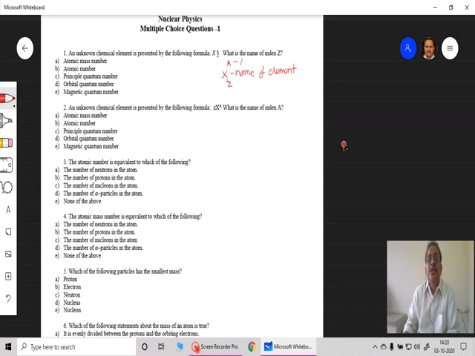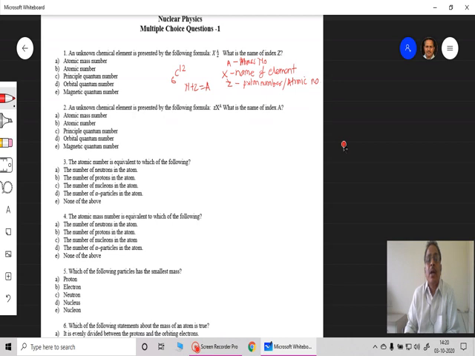So this A is the mass number, and this Z is nothing but the proton number, or we can call it the atomic number. So these are the two words, atomic number. Okay, as we know, for example 6C12, this is the carbon atom which contains 12 nucleons and 6 protons. So 6 number of protons, so this addition N plus Z is equal to A.